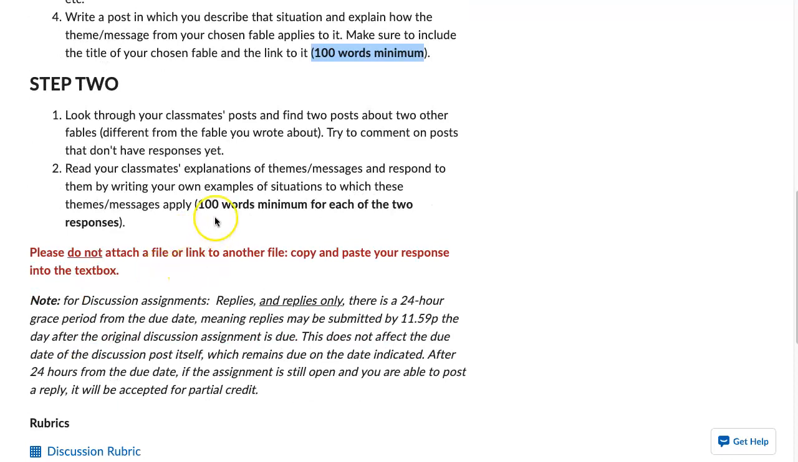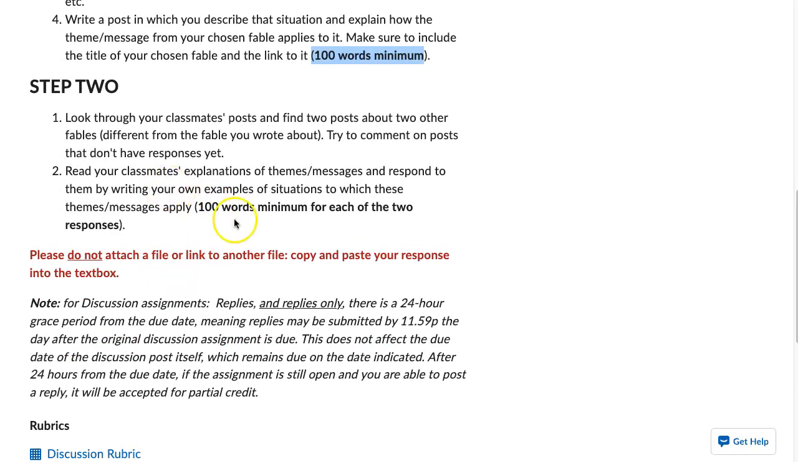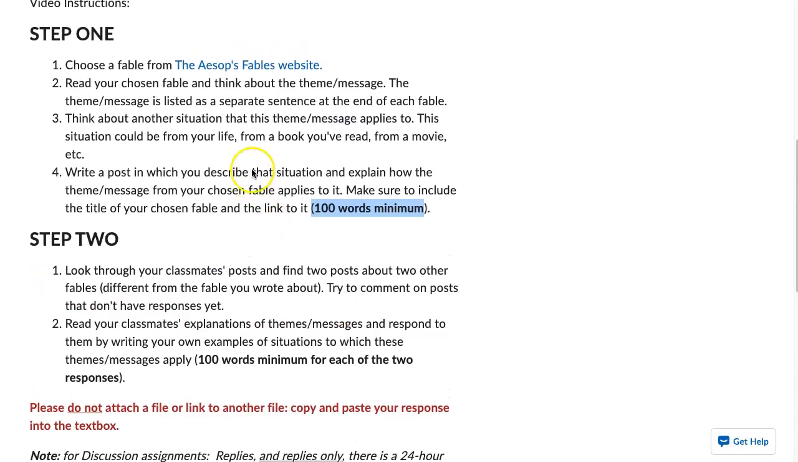Step two is your replies. Go ahead and reply to one of your classmates here once you've had your original post.